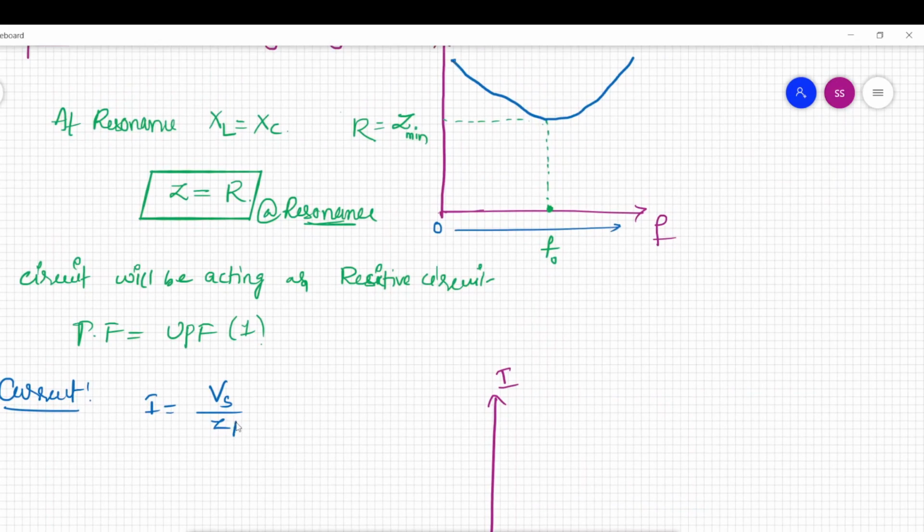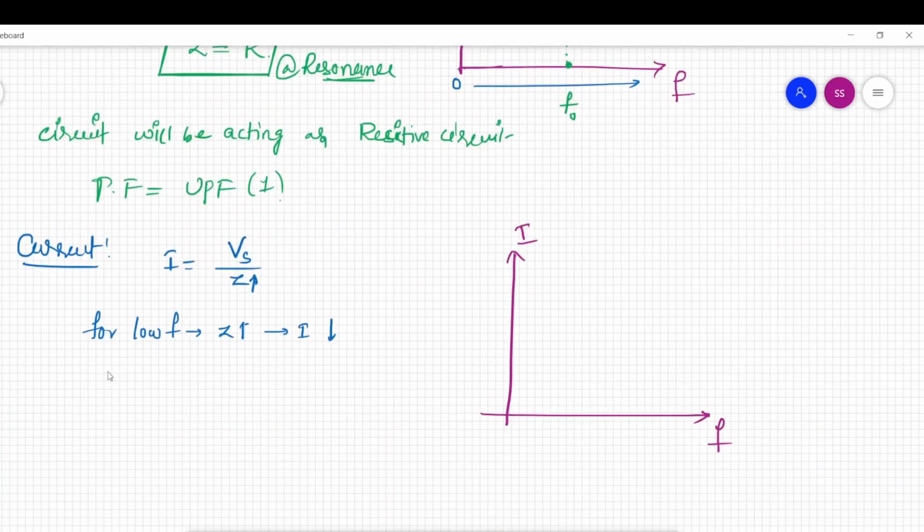So for low frequencies impedance is high, so current will be low. And for resonance frequency f naught, Z is low, right? So if Z is low, the current will be high because they are inversely proportional. Current will be maximum. As Z is minimum, current will be maximum.